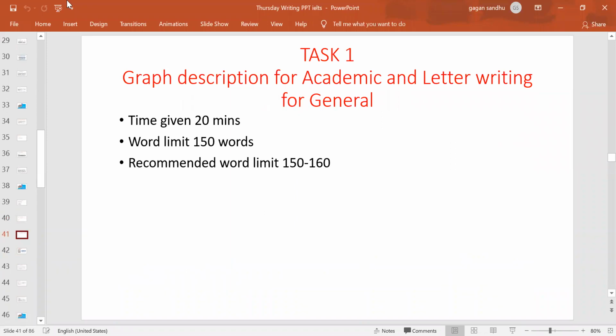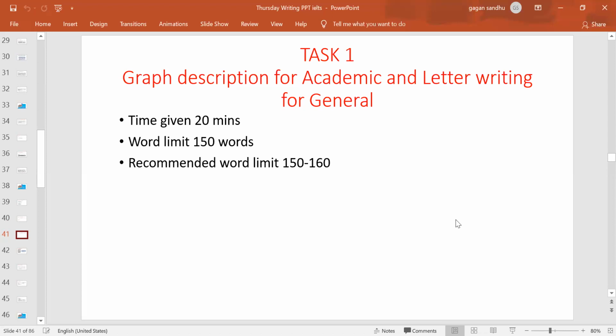So task 1 is different for academic and general students. For academic, you have to do a diagram description, like making a university report for a fellow student who's absent from class. This is the sort of instruction they give you. The time and word limit are the same for both task 1 types, letter or graph description. Time is 20 minutes and the word limit is 150. Time can't be moved up and down; it's one collective hour provided for both tasks.